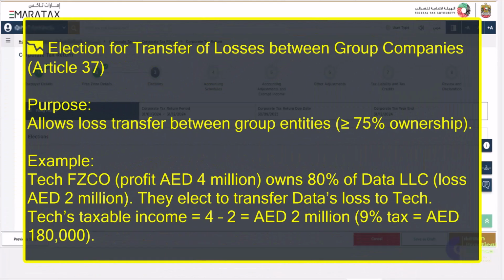Seventh is election for transfer of losses between group companies under Article 37. Purpose: allows loss transfer between group entities having ownership more than or equal to 75%. Example: Tech FZCO, having a profit of 4 million AED, owns 80% of Data LLC, which has a loss of 2 million AED. They elect to transfer Data's loss, so taxable income is 4 million minus 2 million, equal to 2 million. Then it will be taxed at 9% and the tax payable amount is 180,000 dirhams.